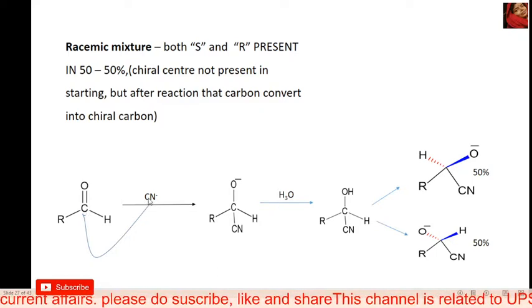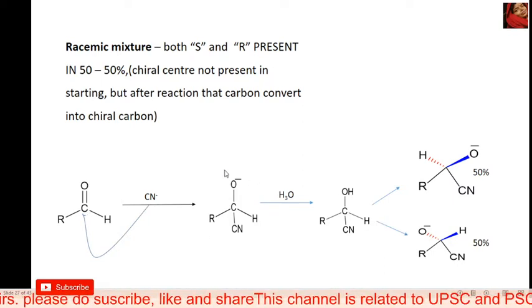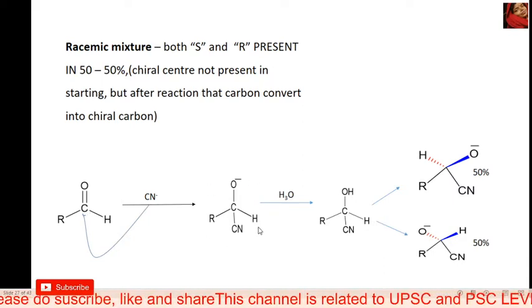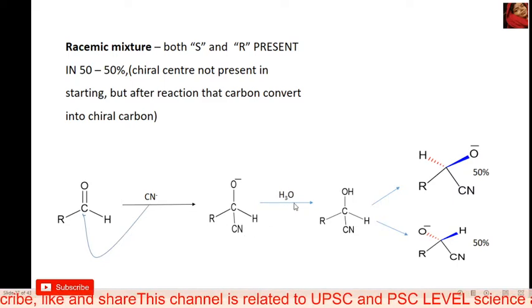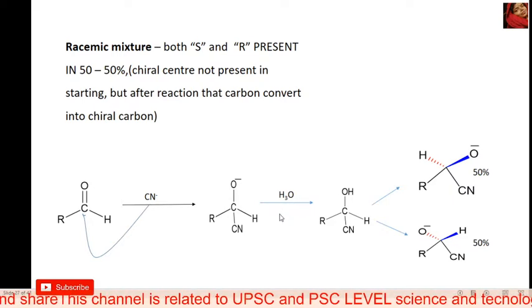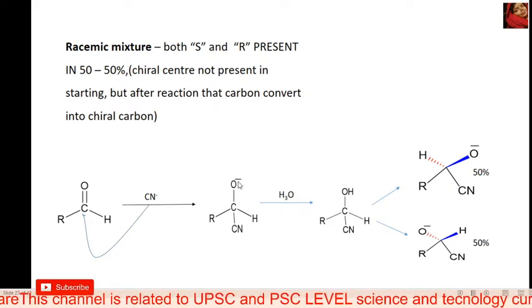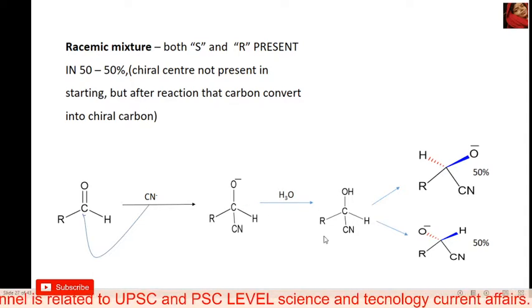Then the nucleophile attacks the carbon. After attacking, this type of structure is obtained, and after workup H2O breaks into H plus and OH minus, and the positive and negative charges form a bond. Then after workup this structure forms.